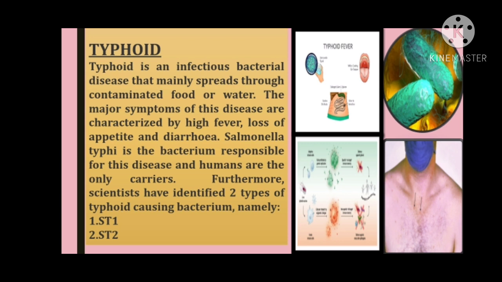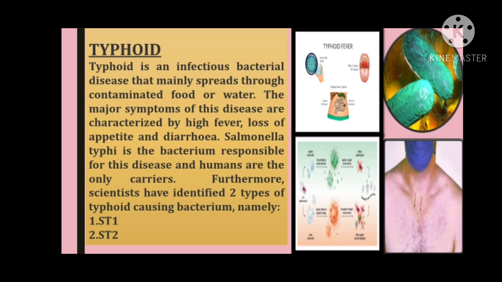Transmission: the disease is transmitted in the following ways. It spreads chiefly by ingestion of contaminated food, water, milk, and unwashed raw vegetables. The typhoid bacteria are excreted in the stool and urine of the patient. Defecation and urination in the open lead to spread of infection through soil, water, food and flies. Spreading also takes place through direct contact.